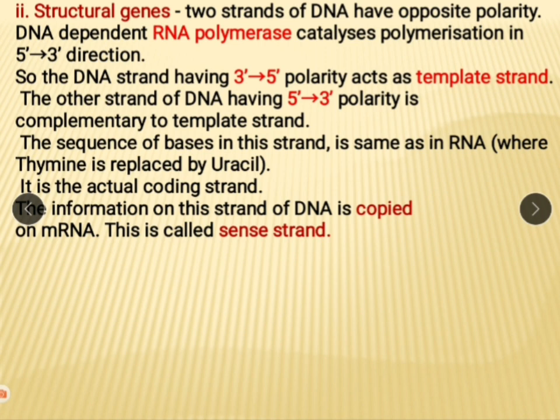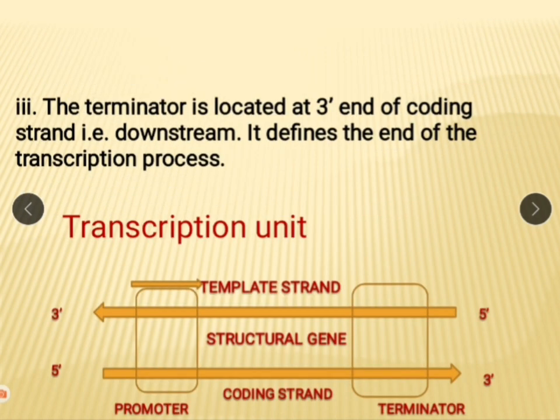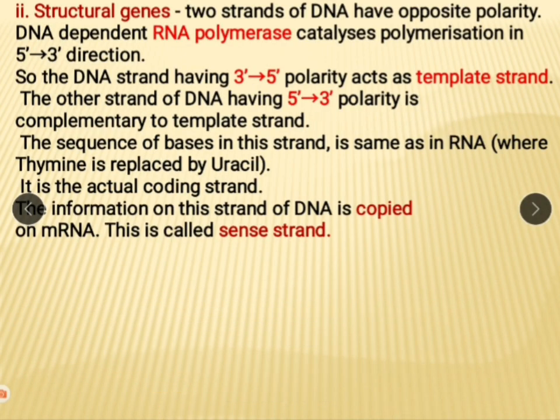The 2 strands of DNA have opposite polarity. Here one is in 3'-5' direction and the other strand is in 5'-3' direction. Means polarity is opposite. DNA dependent RNA polymerase catalyzes the polymerization in 5'-3' direction.